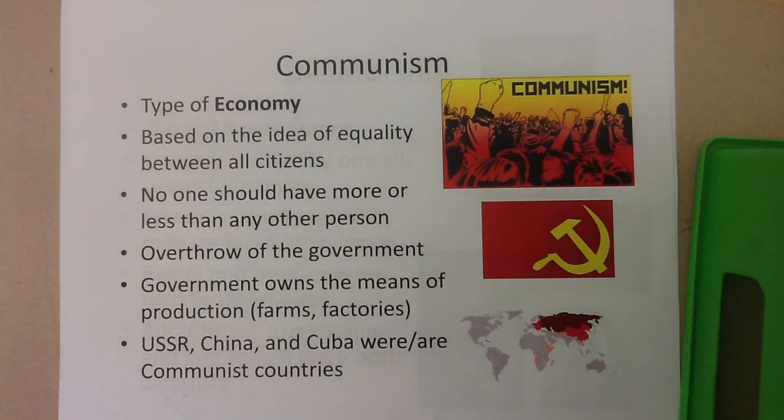They kind of believe that communism needs to happen with an overthrow of the government. So usually communist countries happen through a revolution of some kind, which we'll see through the history of Russia. It became a communist country through a revolution or a change in government. In a communist economy, the government owns the means of production. So instead of in a capitalist economy where the people own the farms or the stores or the factories that produce goods, in a communist government, the government owns the farms and the factories and the stores that produce goods.